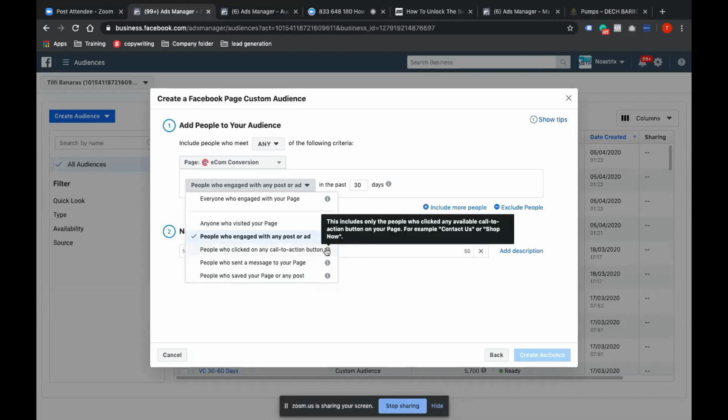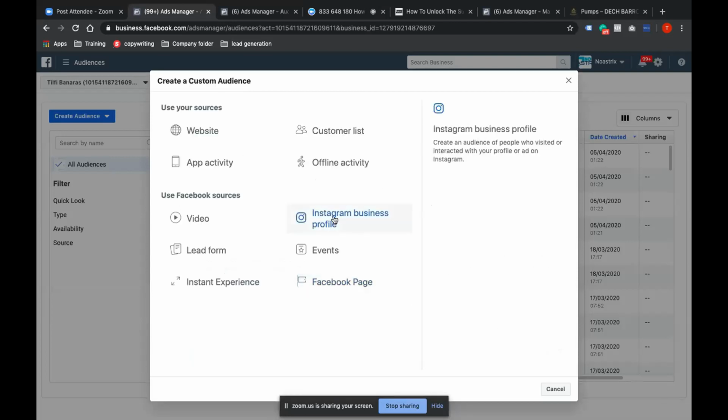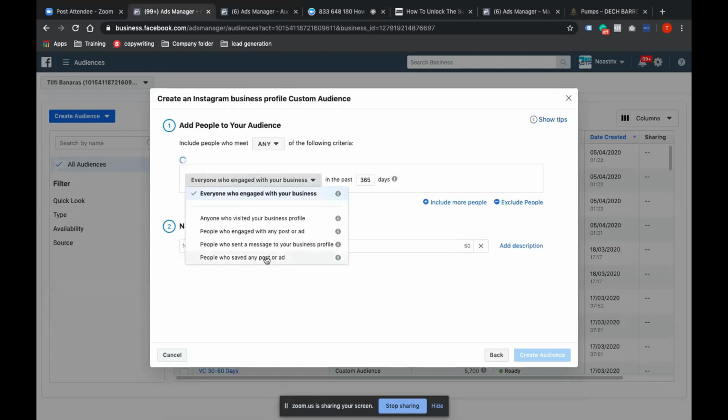So depending on the context, on the stages of your customer journey, you would want to run a campaign according to that. Now I just go to Instagram page audience also. Now remember this, in this my favorite audience is always this one or this one. So people who saved any post or ad, this audience works wonderfully when it comes to Instagram audience.